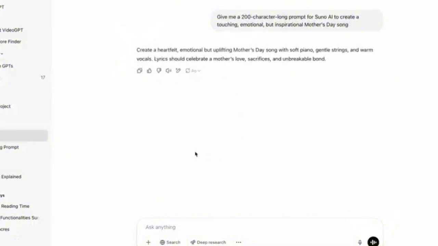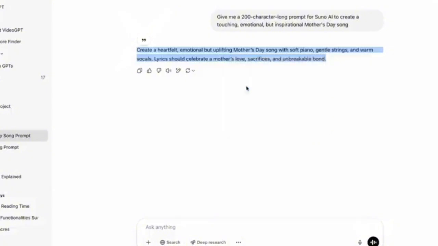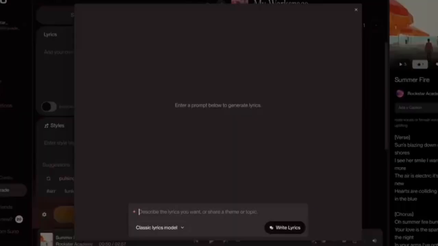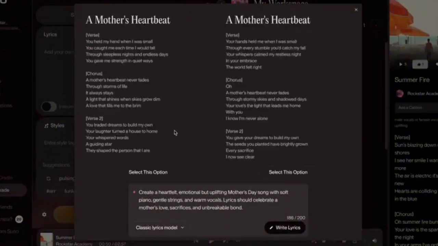Now, I got this prompt that I'm showing you here on ChatGPT. The prompt box on Suno AI is limited to 200 characters, and the prompt that you're going to get from ChatGPT will meet that requirement. Go ahead and copy it, as I'm doing here, paste it in the Suno Songwriter tool and click Write Lyrics. Suno AI will generate the lyrics, the melody, and the vocals.